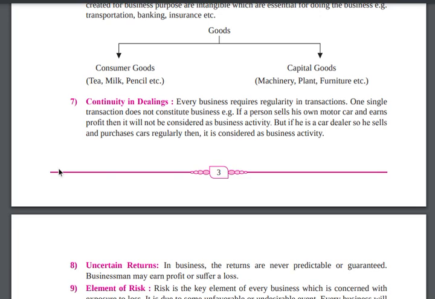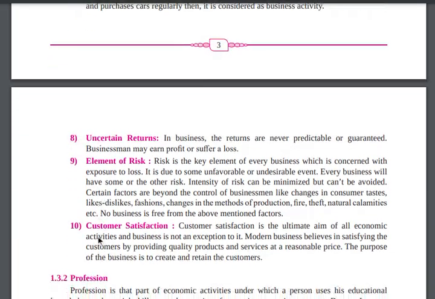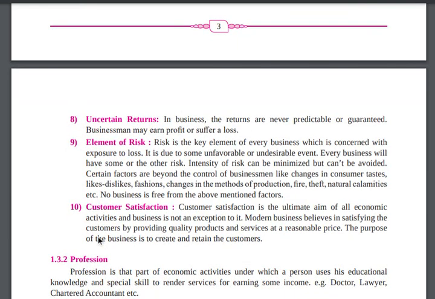Uncertainty of returns. Returns are uncertain in business, and this is a very main thing. You will not get money every month at a fixed time. Sometimes you will earn more than a lakh, sometimes you will earn 1000 rupees. That's why there is a risk of loss, and that's why most people are not doing a business.